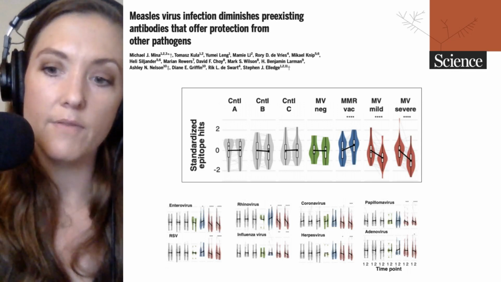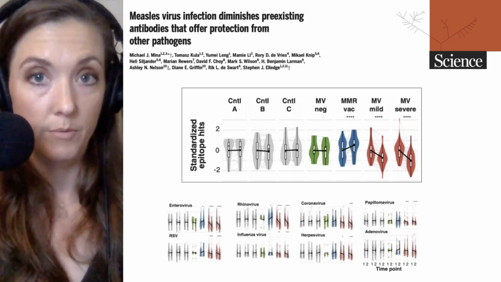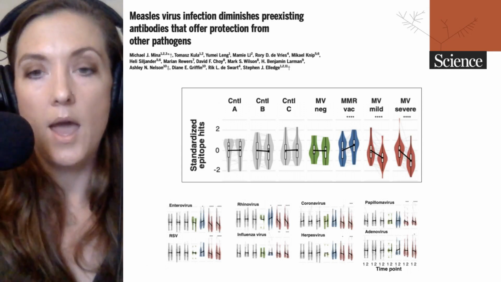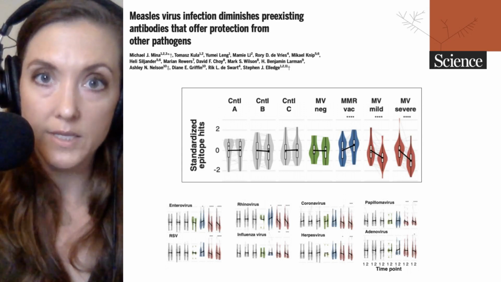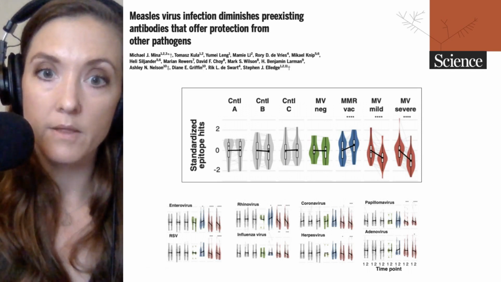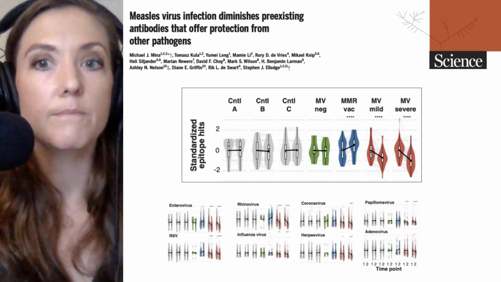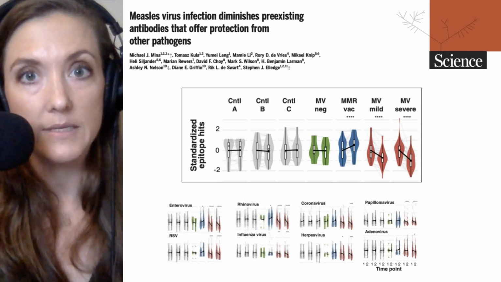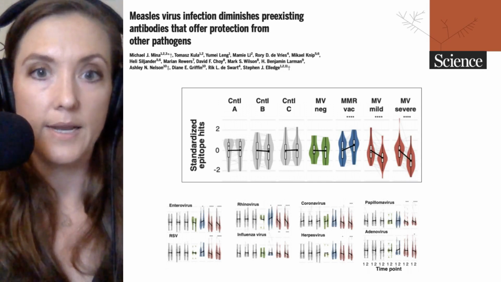Now, humans have a whole lot of different variables that are harder to control for. And so to demonstrate that this loss in repertoire was connected to measles infection, the scientists conducted an experimental model of measles in rhesus macaques. We'll show you that on the next page.